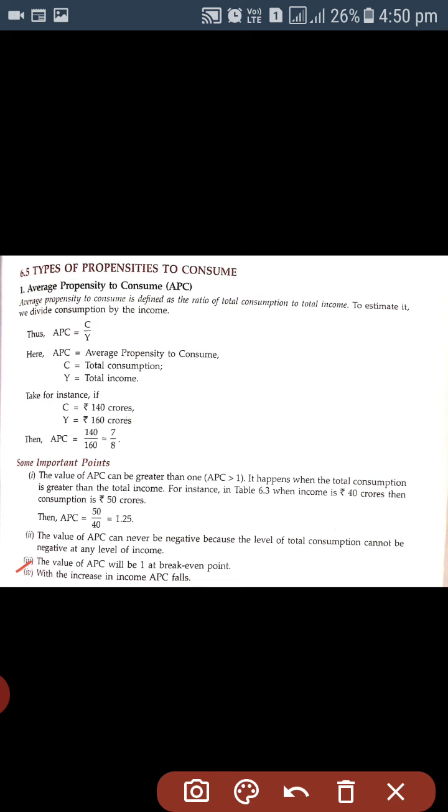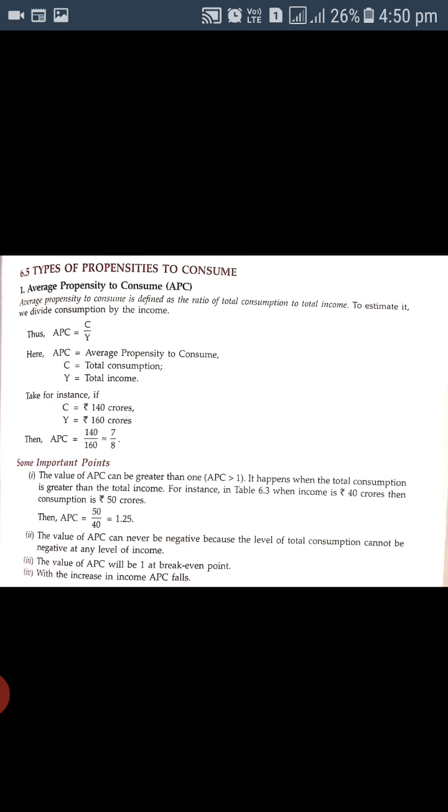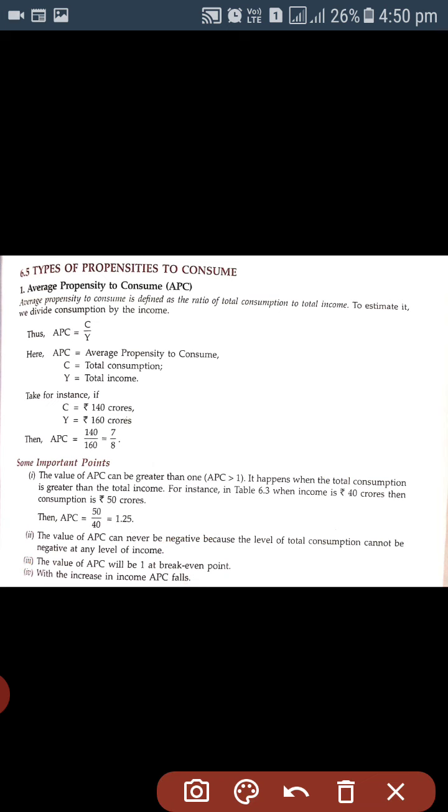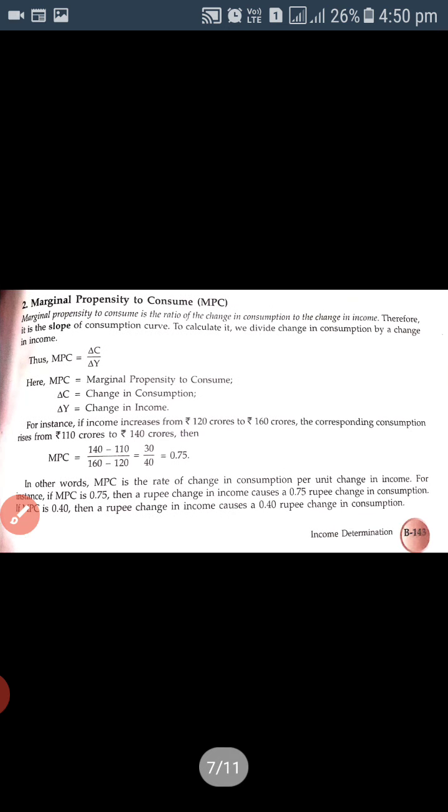Next, the value of APC will be 1 at the break even point. As we have seen, if consumption is 40 and income is 40, when we divide it we will get 1. So APC can also be 1, and it will be 1 at the break even point. Next, with the increase in income APC falls. Average propensity to consume will fall as income increases. So these are the points to keep in mind.